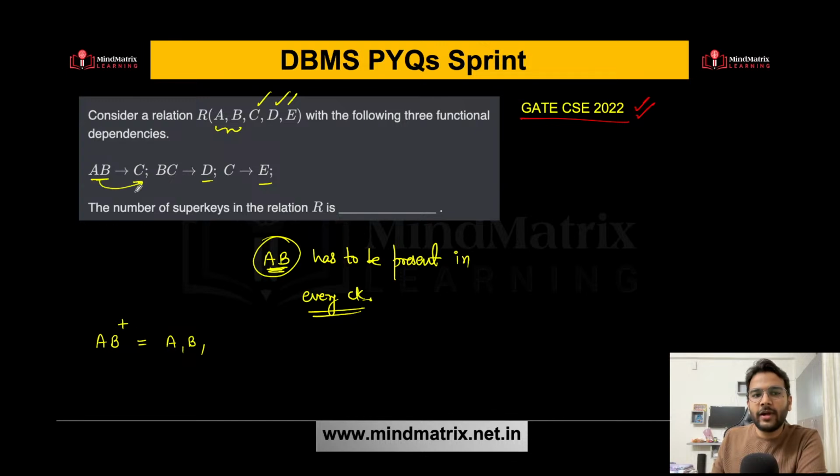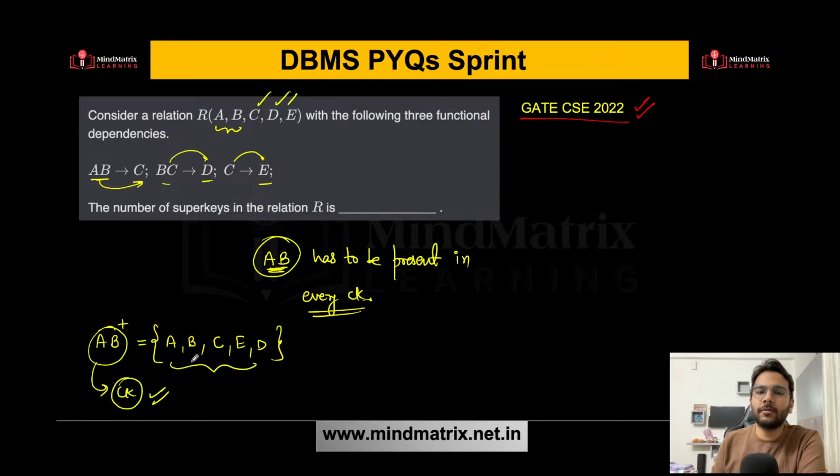Using AB you can find out C, so C will also be there in the closure. Using C you can get E also, so E will also be there. Using BC you can get D also, so D is also there. That means all the attributes are present. Yes or no? All the attributes we are getting in the closure. That means AB is your candidate key.